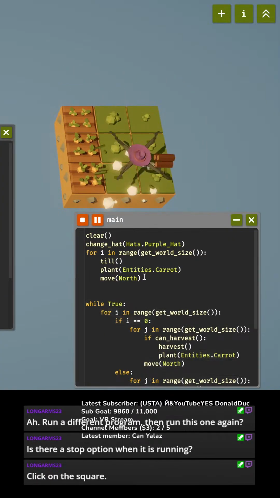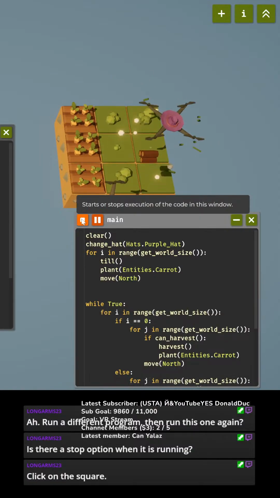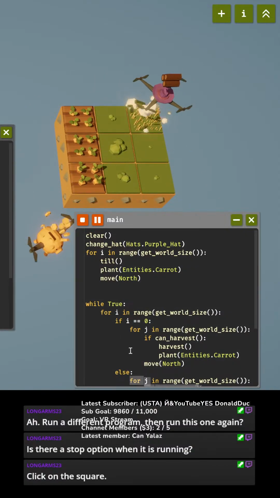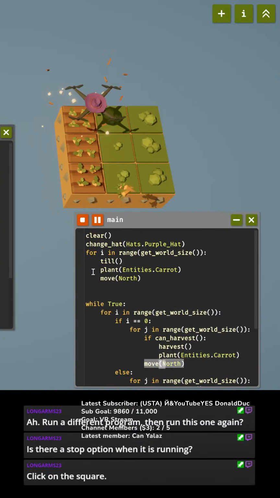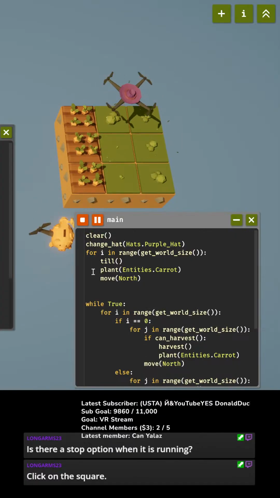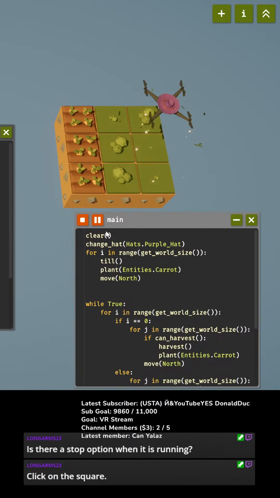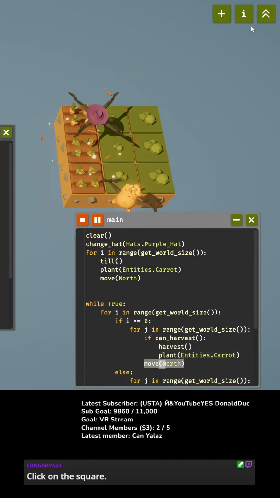I don't know. Click on the square. Okay, this one. Yes. Yeah, I figured it out. It would stop, but when I would restart it, it would still be in the loop. I couldn't get it back to doing the stuff I did at the beginning, before the loop ran. That was my problem.